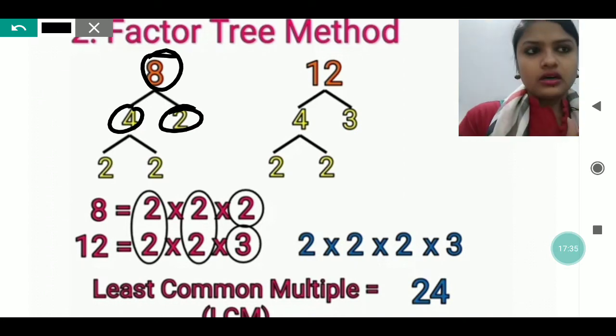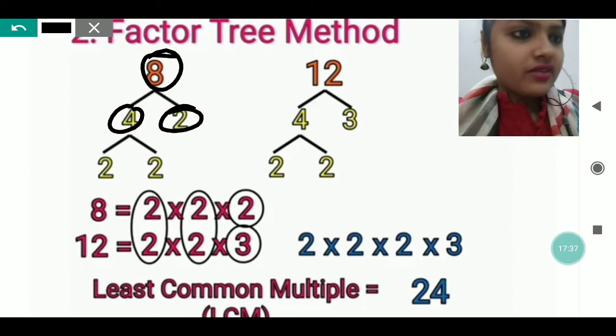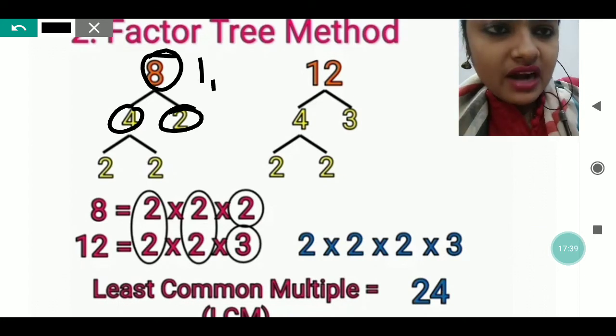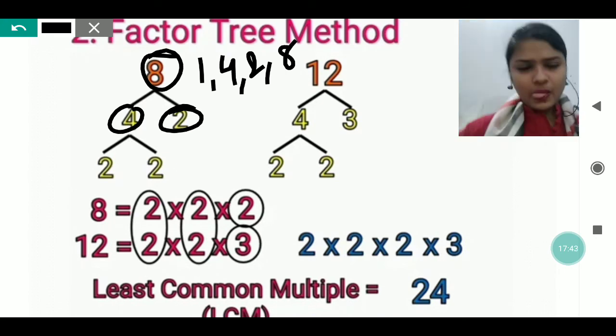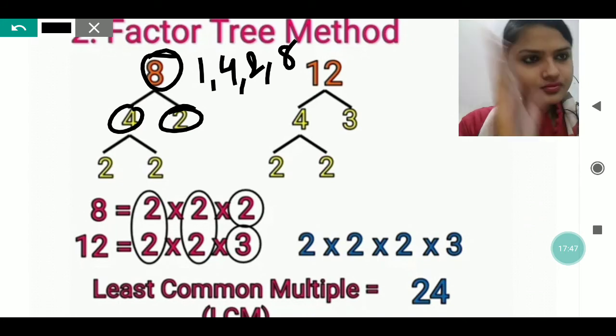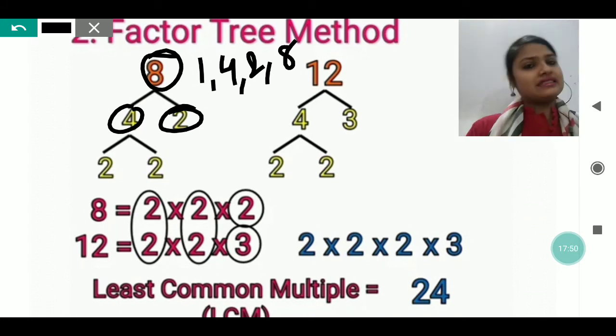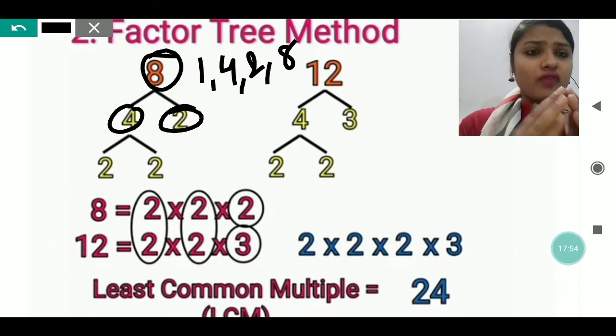There are other factors also: factors of 8 are 1, 2, 4 and 8. If you do 8 into 1, then also you will get the product as 8 only. But you have to go further, you have to break it.